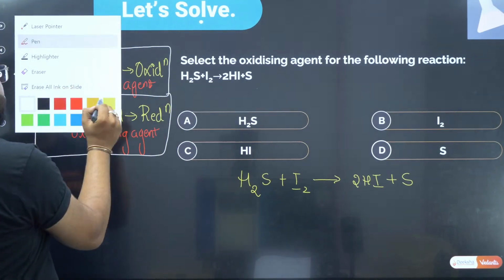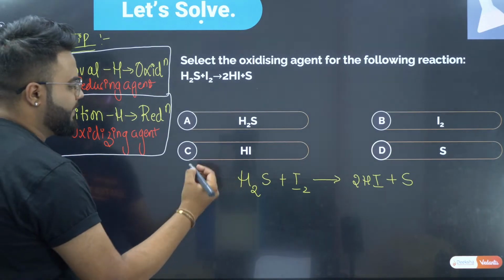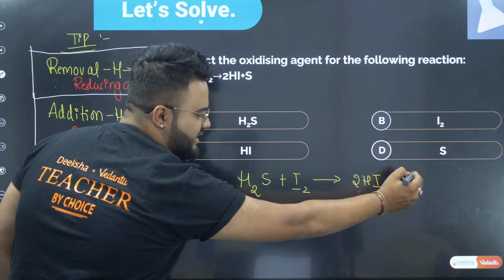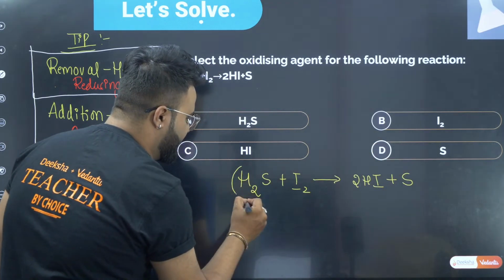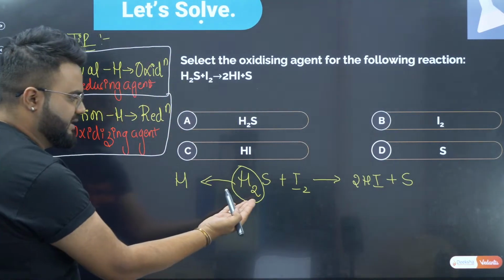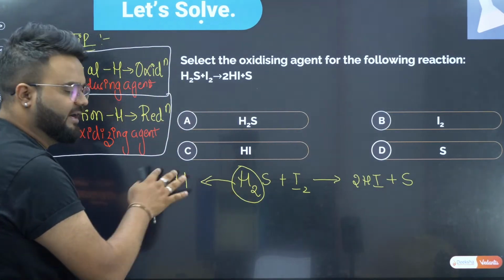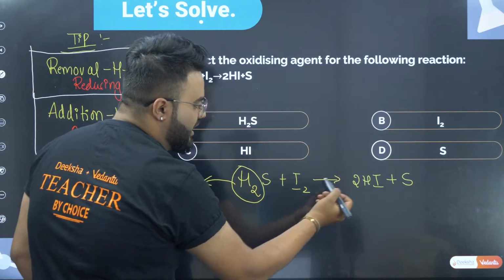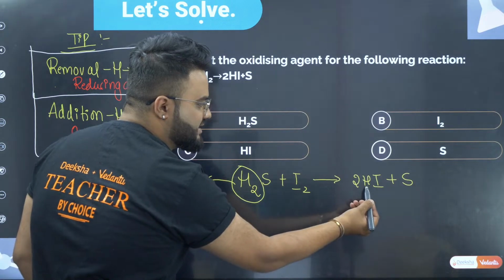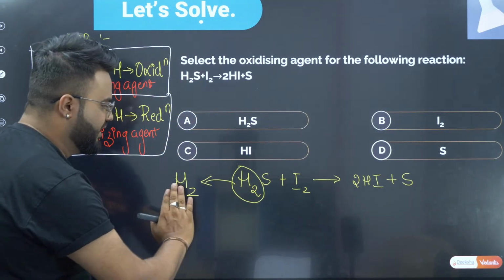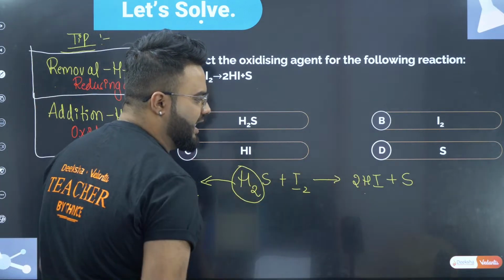Now, let us check the answer. Here we have hydrogen and sulfur. What does the sulfur do? Sulfur lost the hydrogen; they have removed the hydrogen from the sulfur. Now, iodine is accepting the two hydrogens. The two hydrogens removed from the sulfur are being accepted by the iodine.